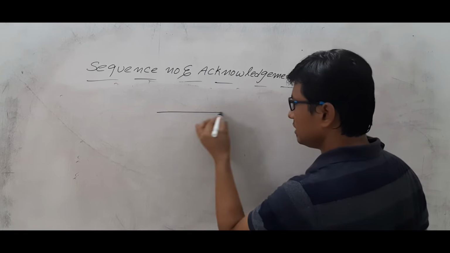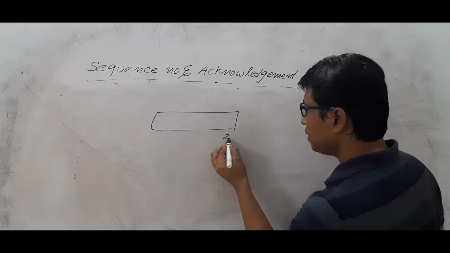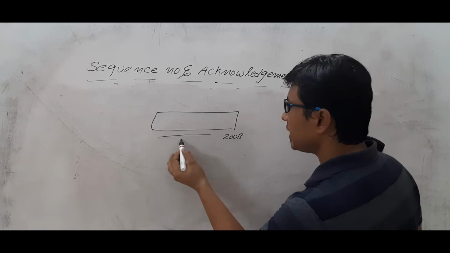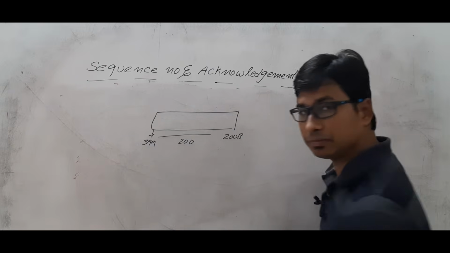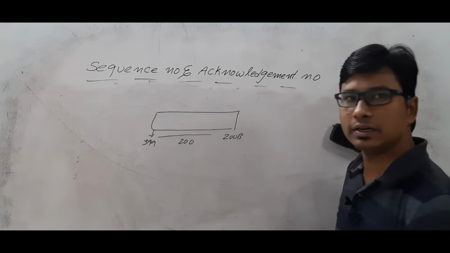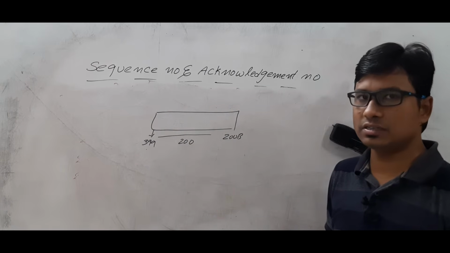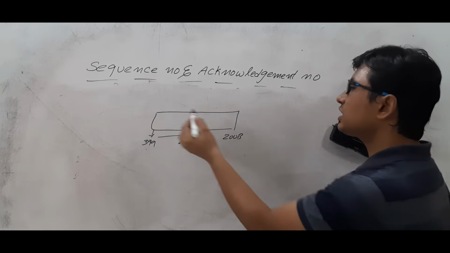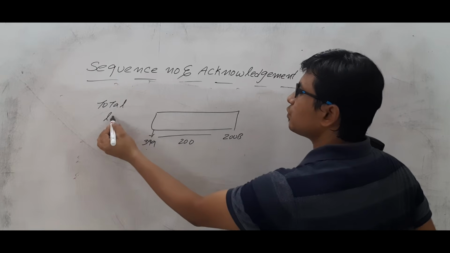We said that the segment consists of 200 bytes totally, so we said that 399 is the maximum. Now how is the receiver identifying that this byte number is 399, meaning that this total information is 200 bytes? Do we have any field called total length in the TCP header or not? You can check it once.